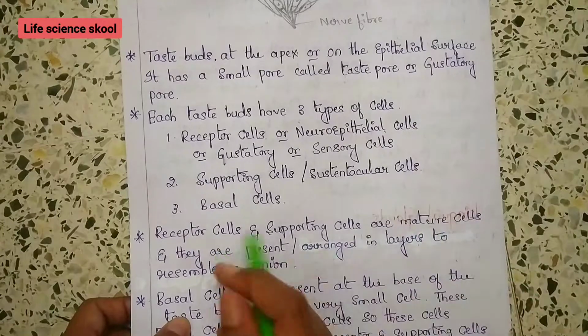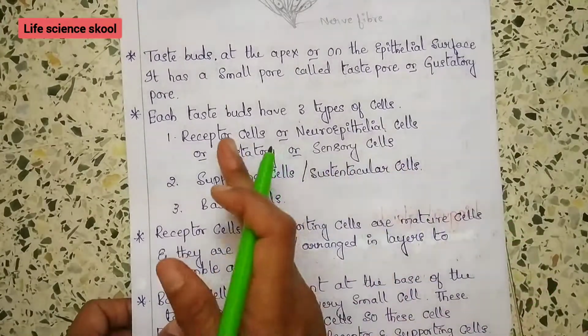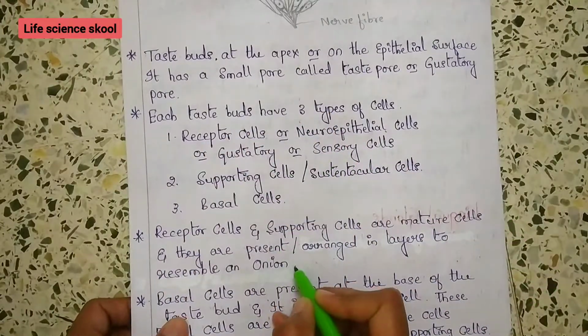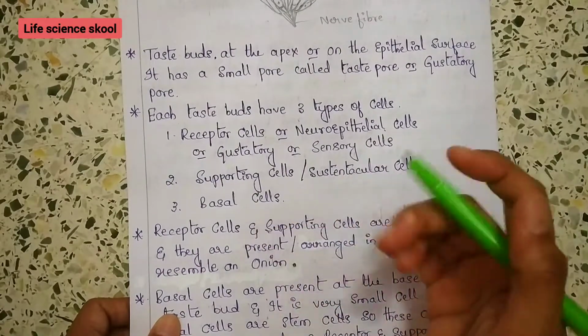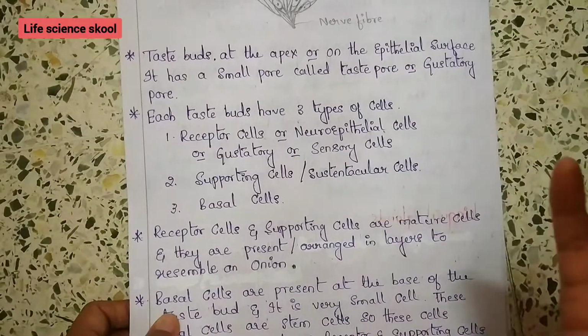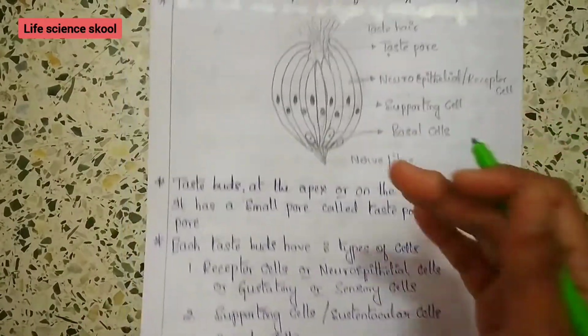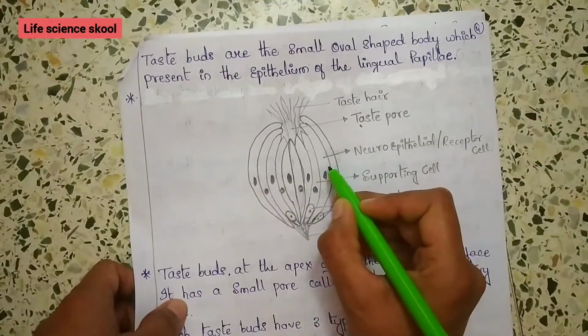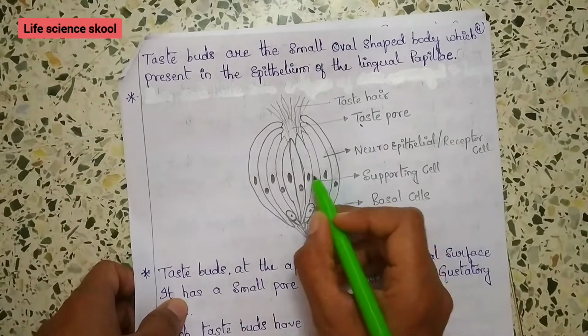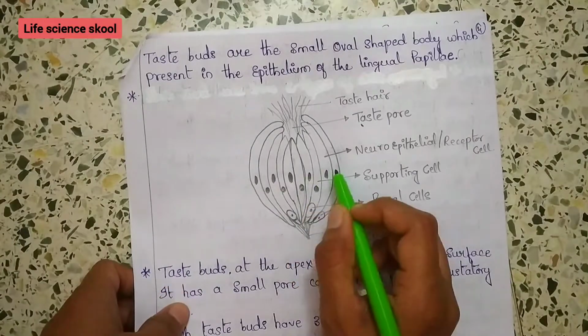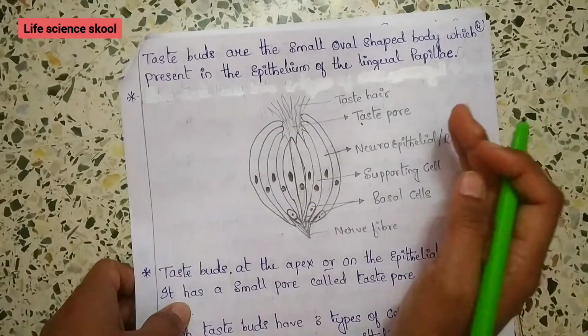Receptor cells and supporting cells are mature cells, and they are arranged in layers resembling an onion. Get an imagination of an onion. When you look at an onion, you see the layers arranged like that. You can have a look here. This is the neuroepithelial cell, and this is the supporting cell, alternating like the layers of an onion.